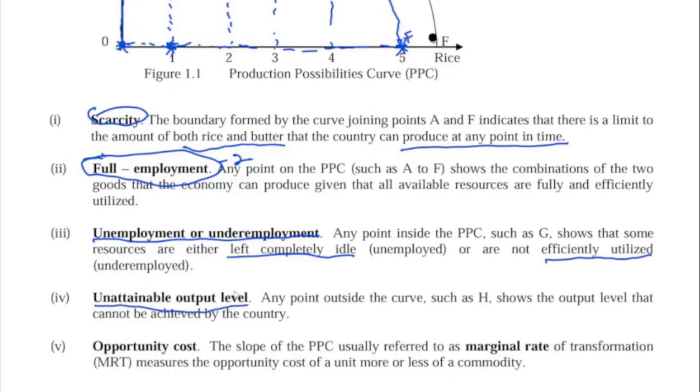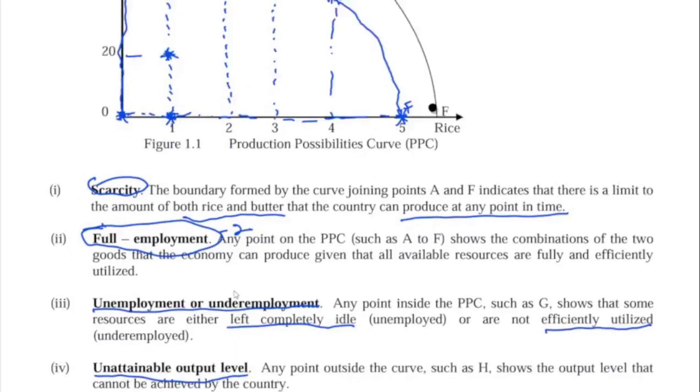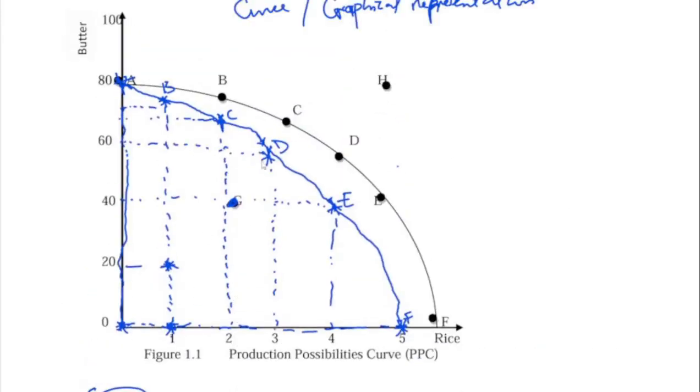Unattainable output. And what does unattainable output mean? Unattainable means outside the box. Outside this curve is unattainable output, just like we have it in this place. I told you that scarcity means we can't produce more than this. So when they are asking you to produce more than what you can produce, that's unattainable.